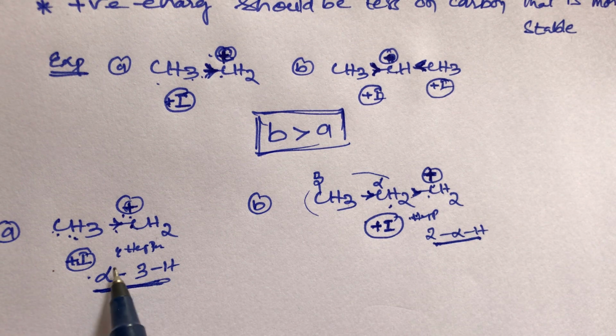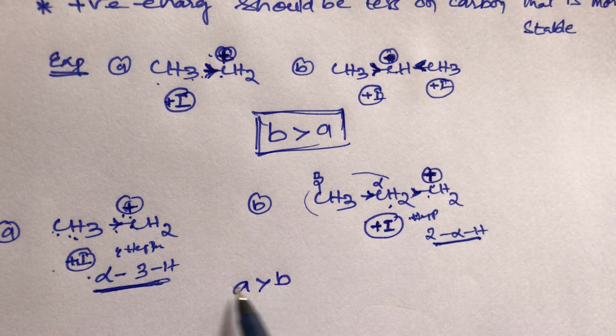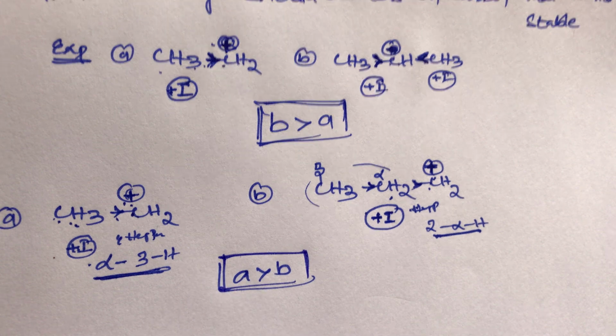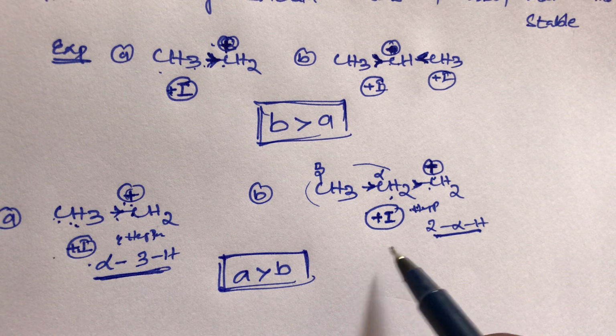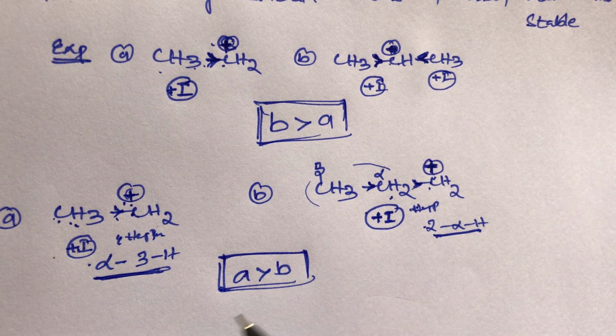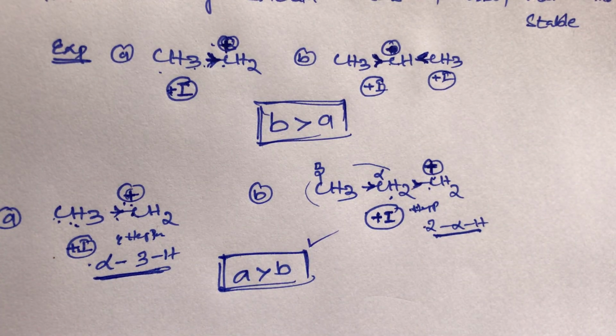So compound A is more stable than compound B due to hyperconjugation. Out of these two, A is more stable than B. This is the simple trick, student.